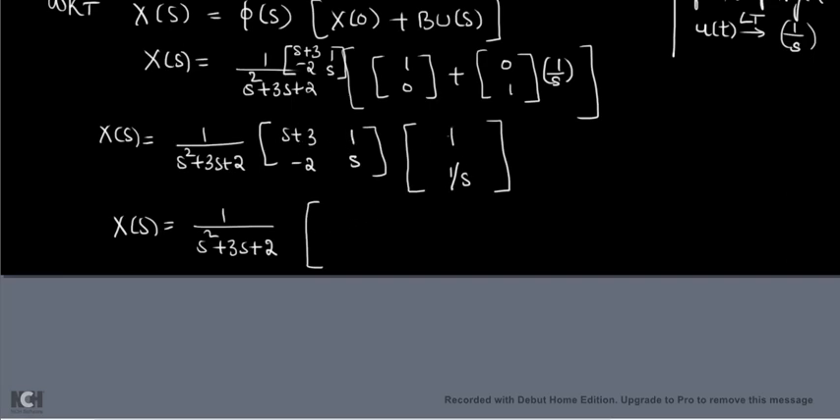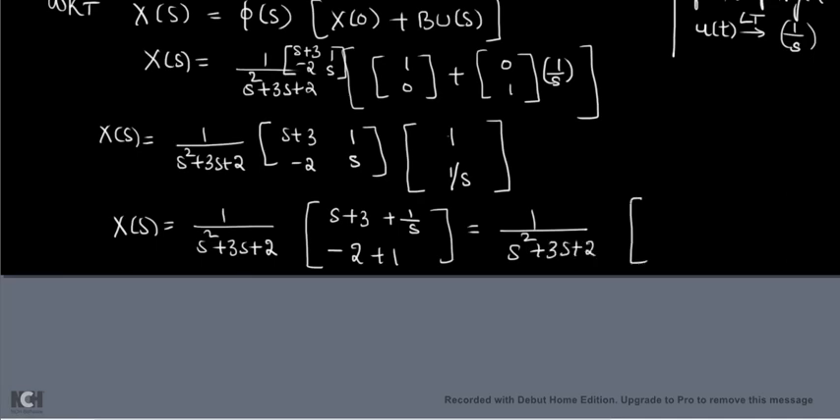First row, first column. So you are going to get it as s plus 3 plus 1 by s, and you are going to get it as minus 2 into 1 plus s into 1 by s. Second row into first column. So minus 2 plus 1. That is going to give you 1 divided by s square plus 3s plus 2. Your answer is, if s common in the denominator, you will get s square plus 3s plus 1. And in the second term it is minus 2 plus 1, so you will get only minus 1. Now this is your x of s matrix.